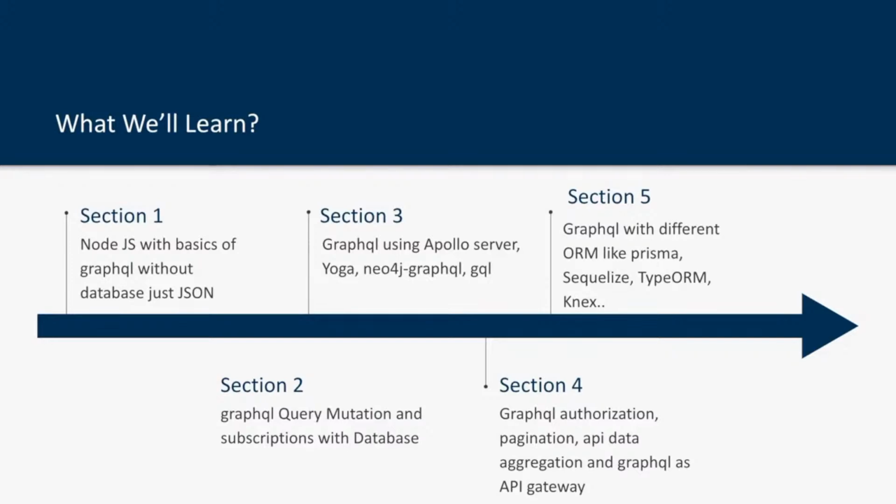Similarly, Sequelize is a popular one, TypeORM is popular with TypeScript, Prisma is something which is totally new, and Knex is very popular as a query builder. There are a lot of things going on with GraphQL and REST API, so both my playlists will give you a lot of insights, and I will be providing the GitHub link where I will talk about projects like GraphQL Yoga with Postgres, or maybe Apollo Server with MySQL and TypeORM. There may be a number of permutation combinations. Okay, let's get started. Thanks everyone.